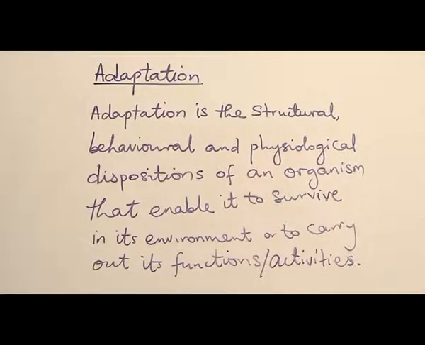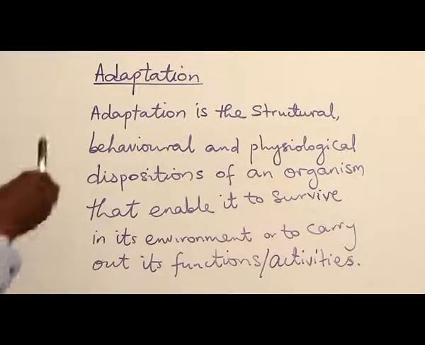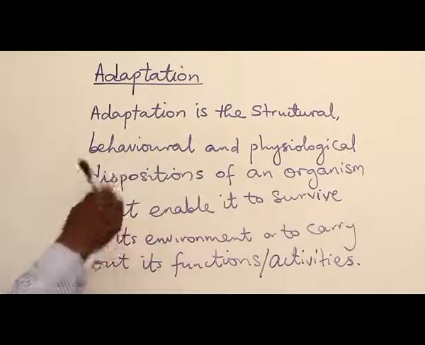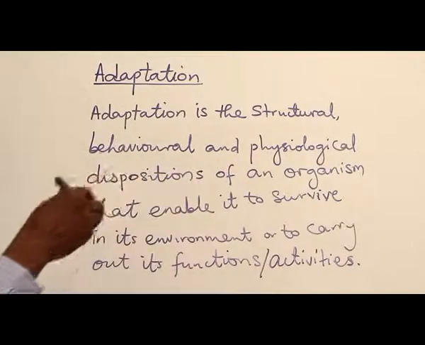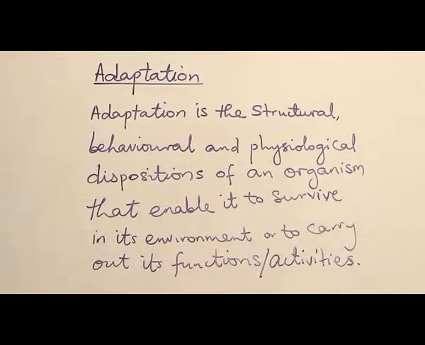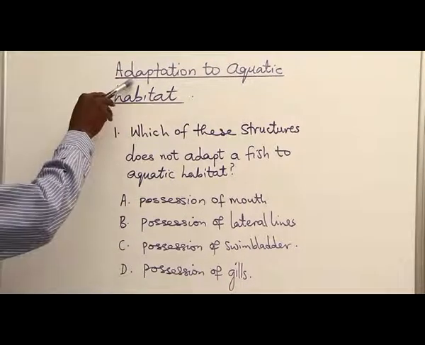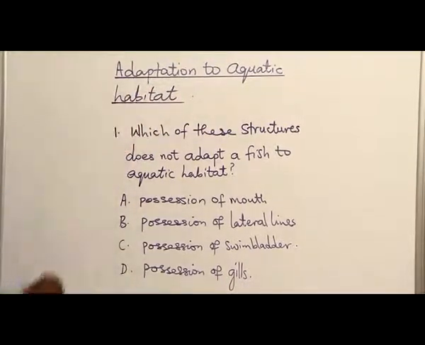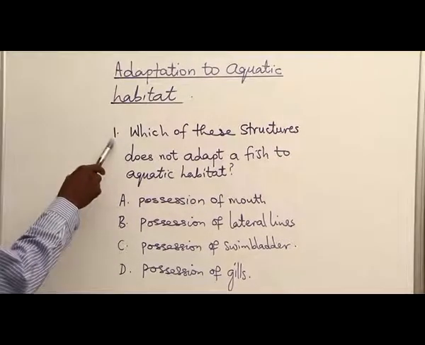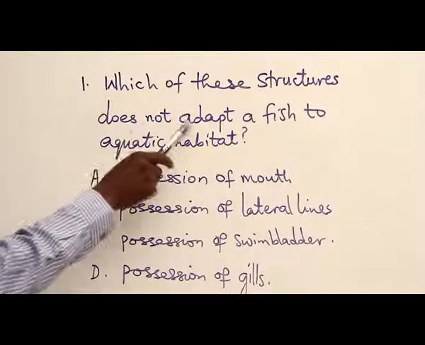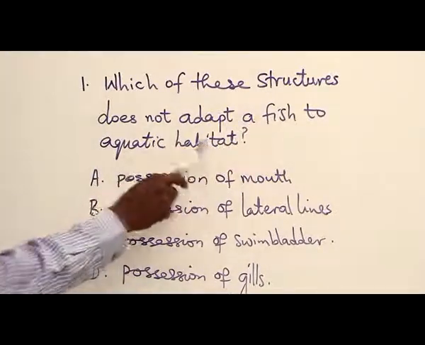Now, it is time for us to go through some questions to see how organisms are structurally, behaviorally, and physiologically adapted to their various functions or habitats. Examples of adaptation to aquatic habitat. Example 1. Which of these structures does not adapt a fish to aquatic habitat?